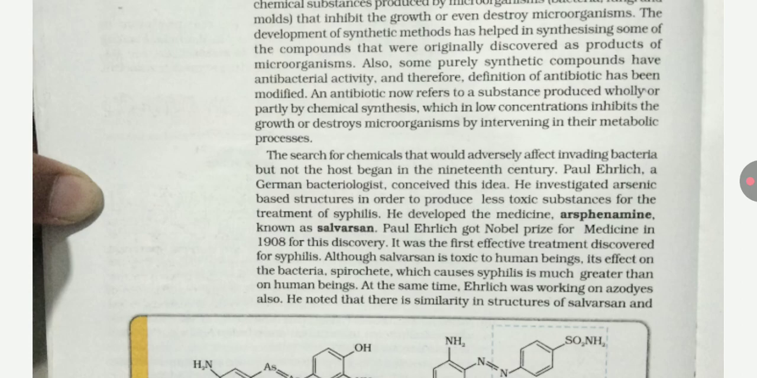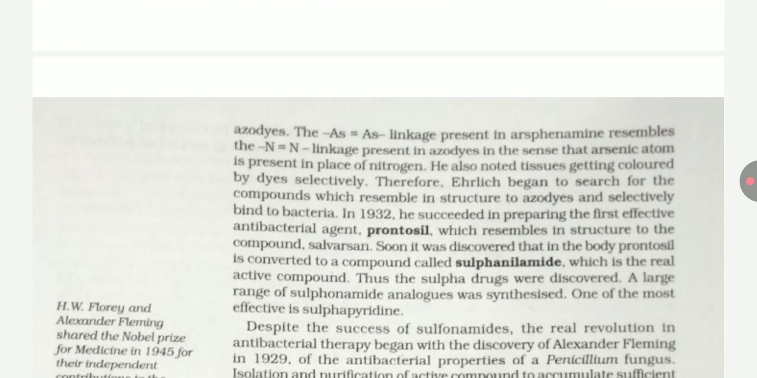At the same time, Ehrlich was working on azo dyes also. He noted that they are similar in structure to salvarsan. The As=As linkage present in arsphenamine resembles the N=N linkage in azo dyes, in the sense that the arsenic atom is present in the place of nitrogen. He also noted tissue getting colored by dyes selectively. Therefore, Ehrlich began to search for compounds which resemble azo dyes in structure and selectively bind to bacteria.